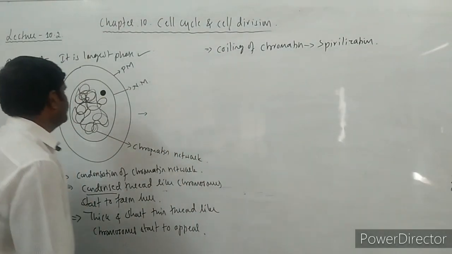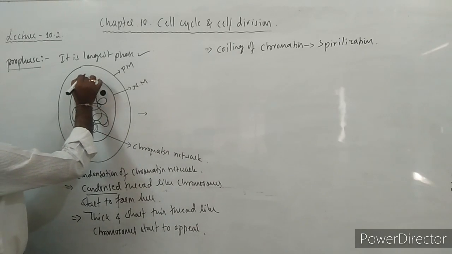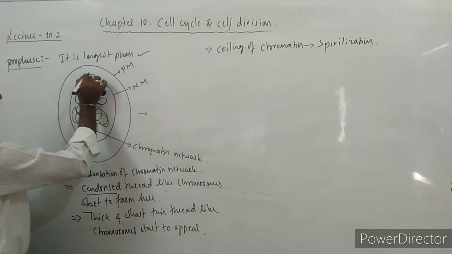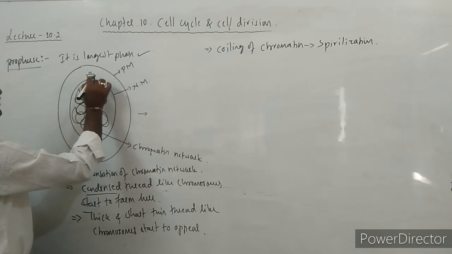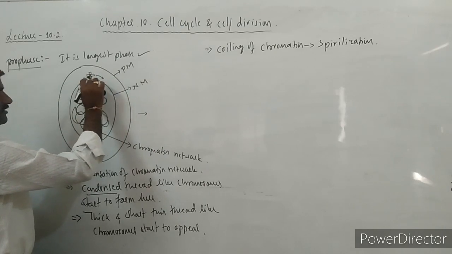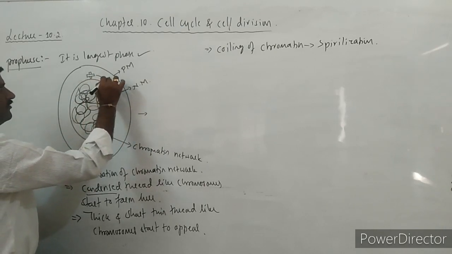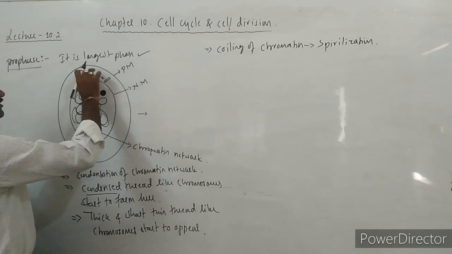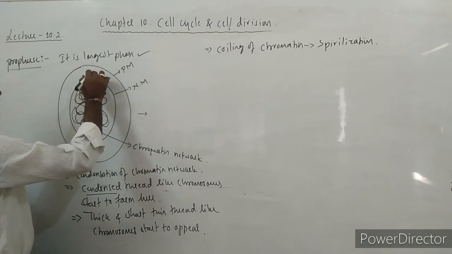Simultaneously, the centrioles that are present over here, a pair of centrioles lying at right angles to each other, start to move apart. One centriole comes over here, and one centriole remains over here.